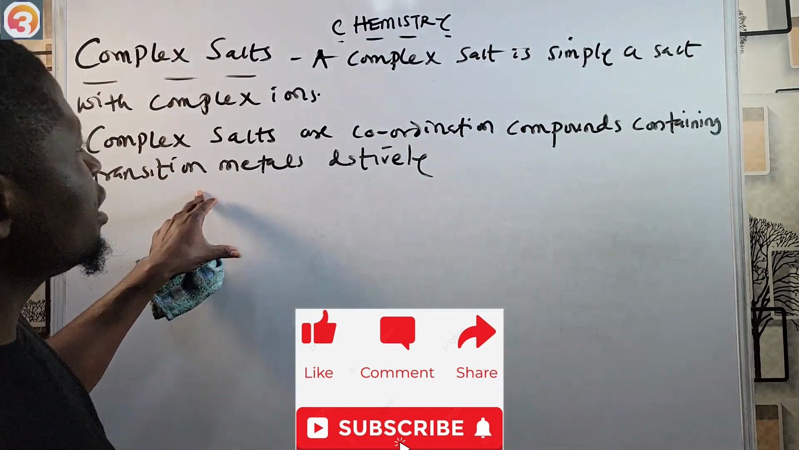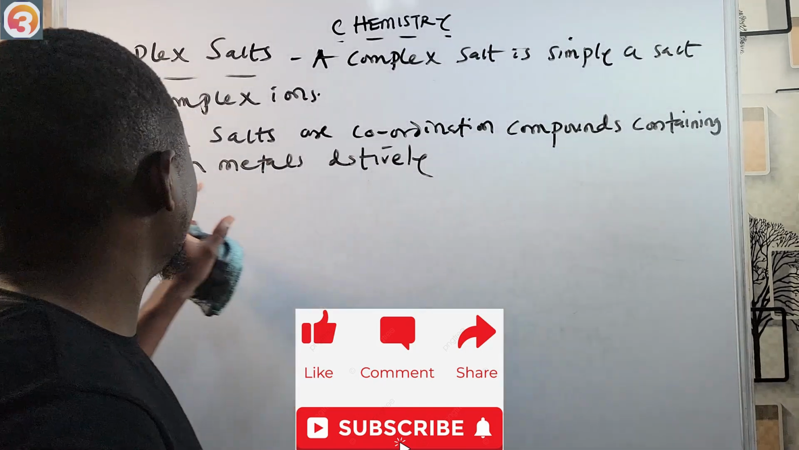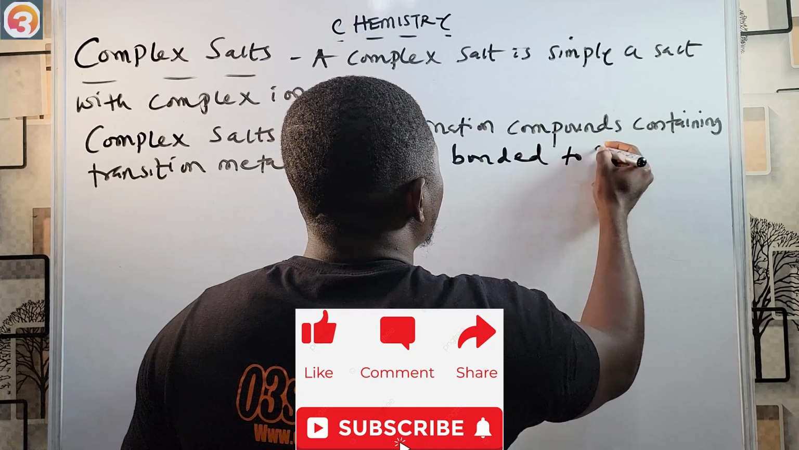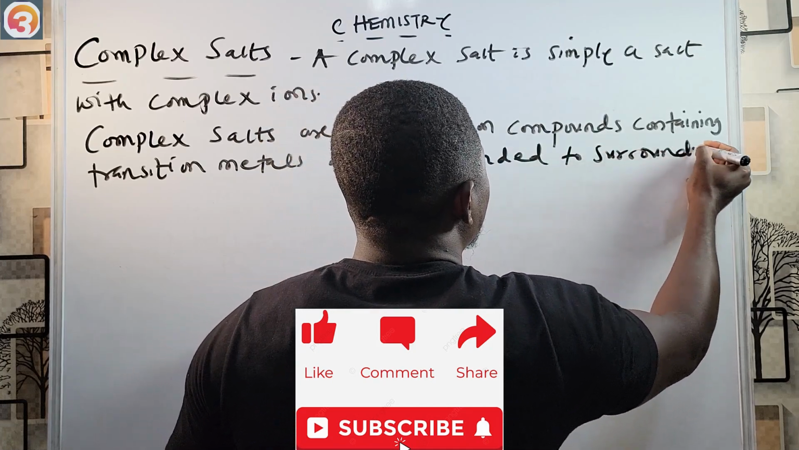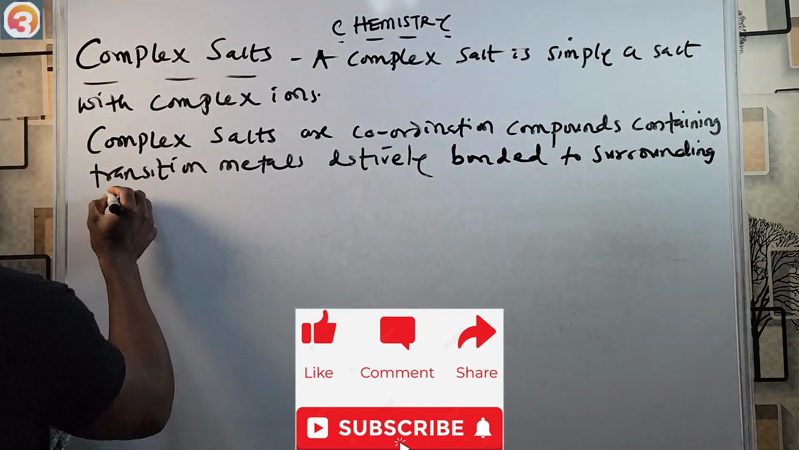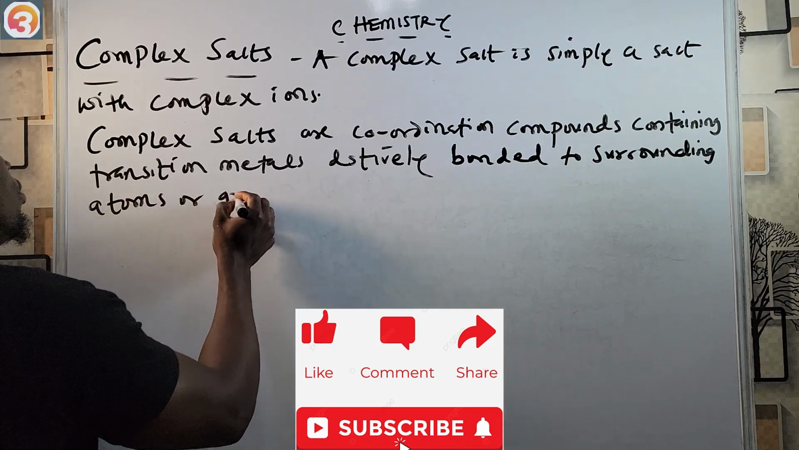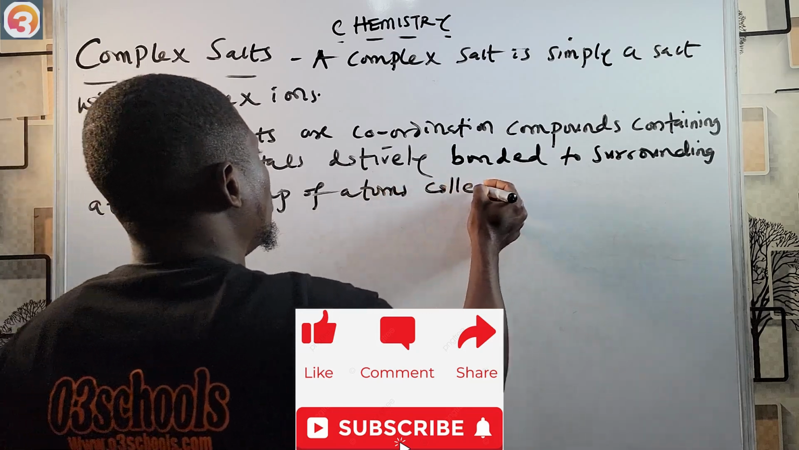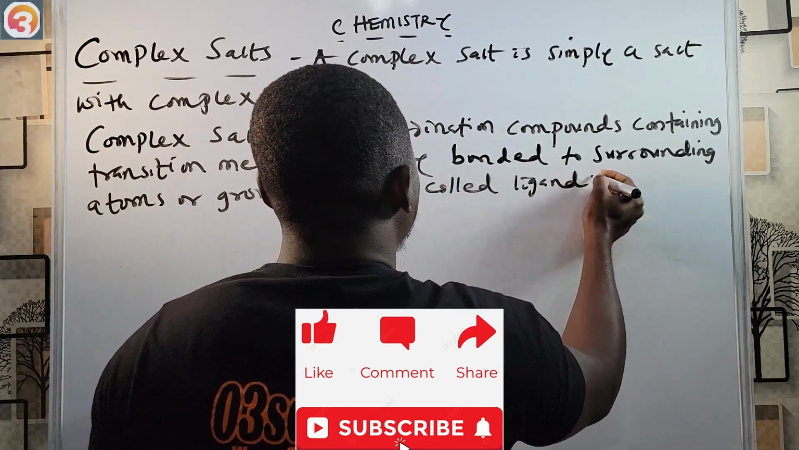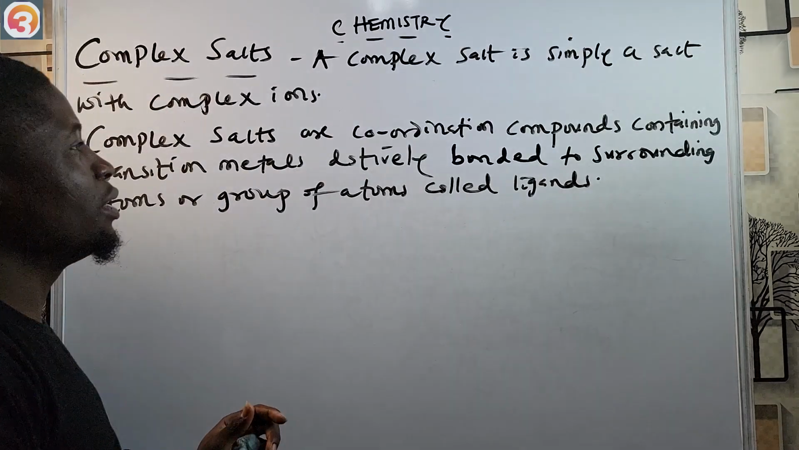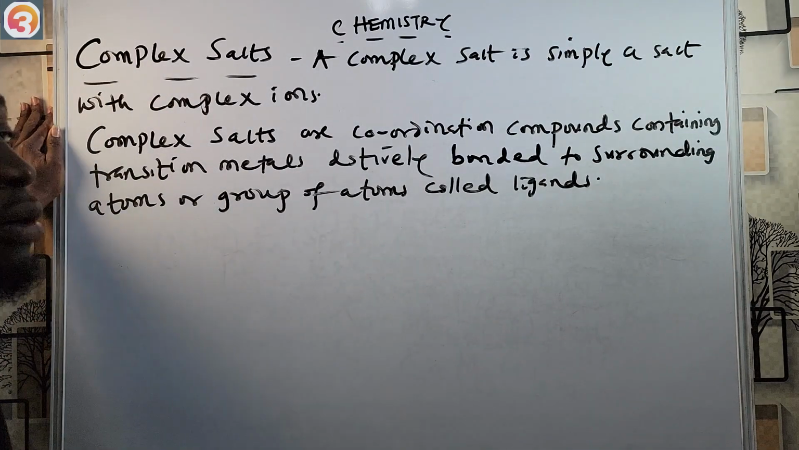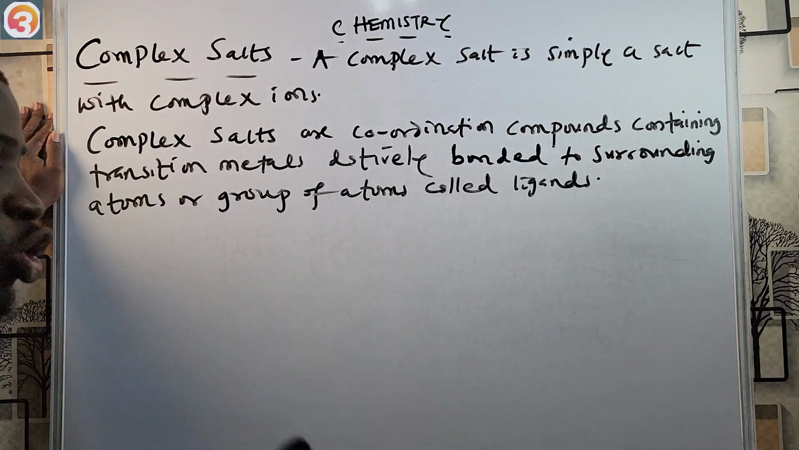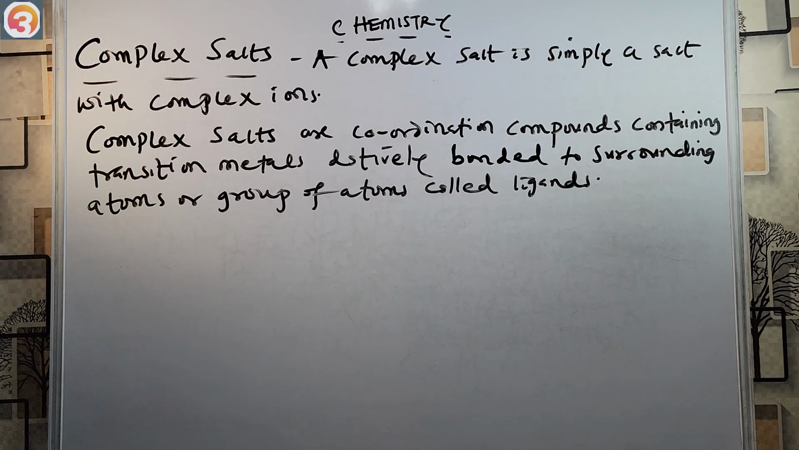So say complex salts are coordination compounds containing transition metals datively bonded to surrounding atoms or groups of atoms we call ligands. Let's now see examples of complex salts.